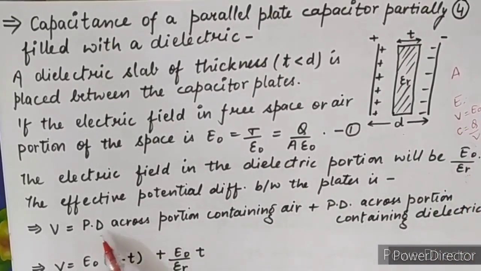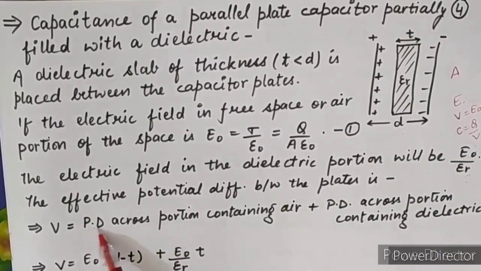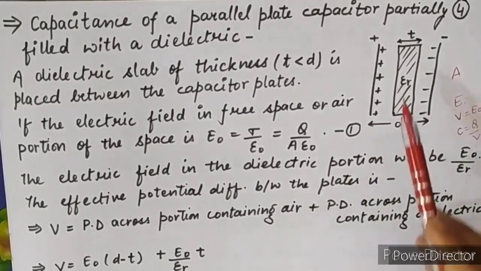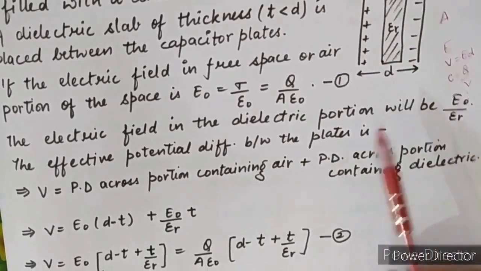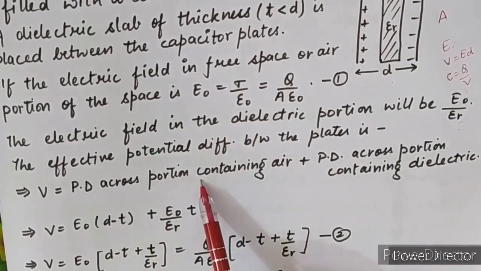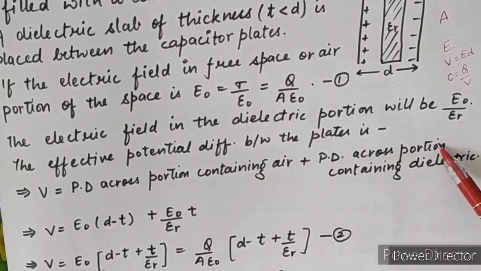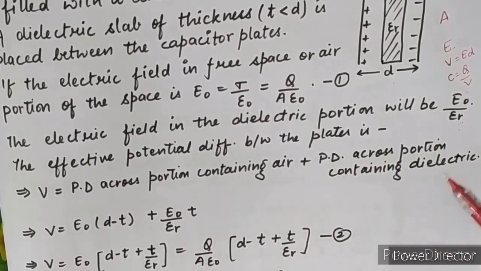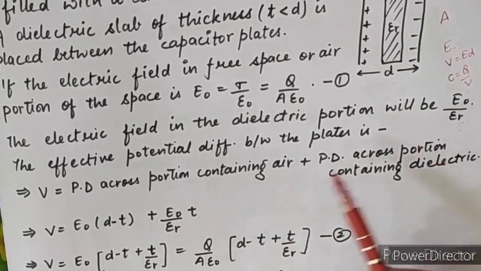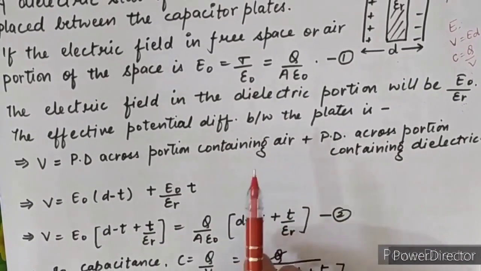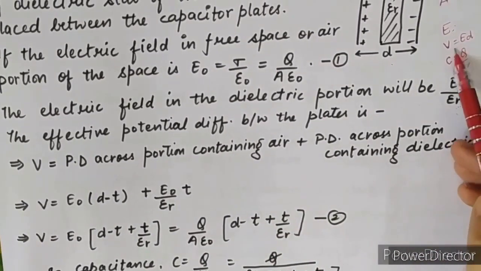So potential difference, PD, is the potential difference across the portion containing air in free space plus the potential difference across the portion containing the dielectric medium. Both portions have to be added up. So here, what is the formula of potential? V equals ED.